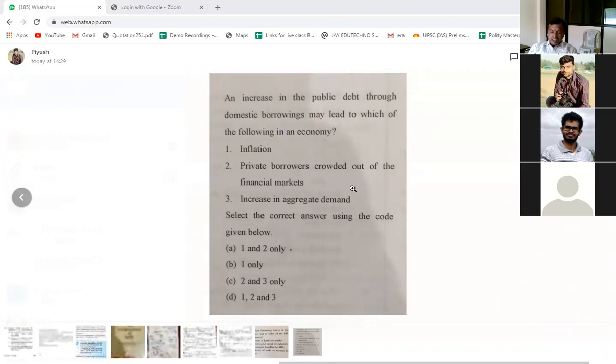Definitely. You need to know the basic thing, that whenever government borrows, government spends it. Government is not borrowing because it wants to, borrow करके वो कहीं नहीं रखेगा, मतलब it will not store it somewhere, it will spend that money, and in that sense there will be increase in the aggregate demand.